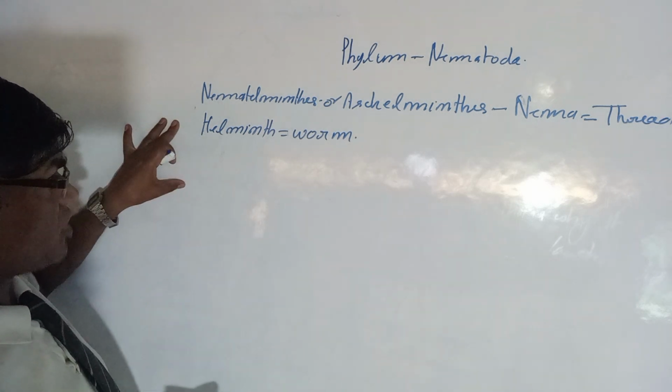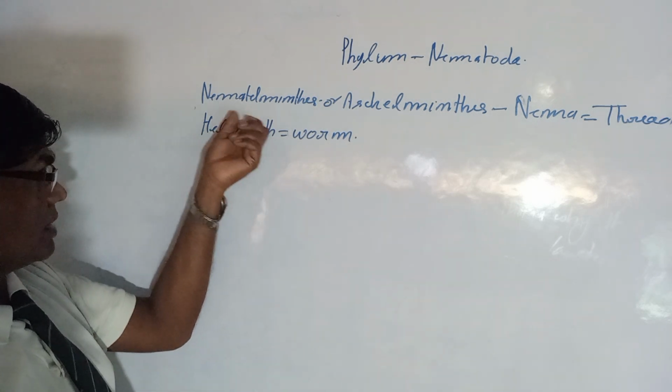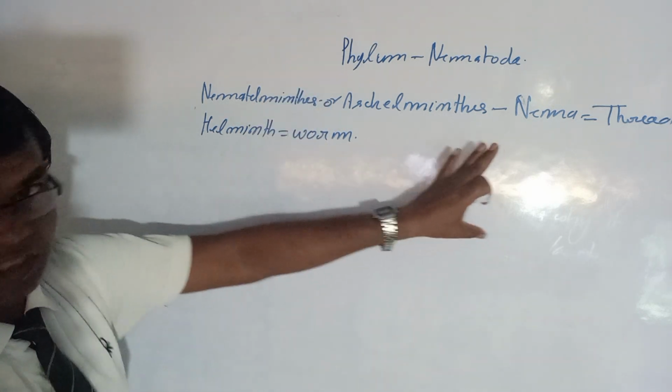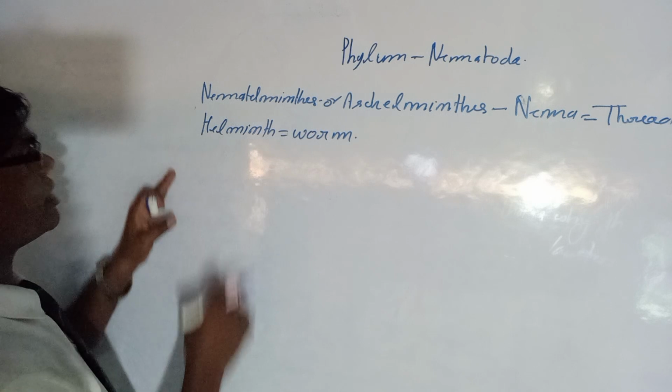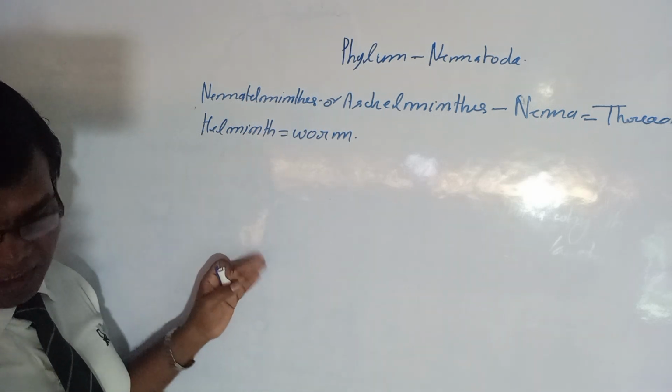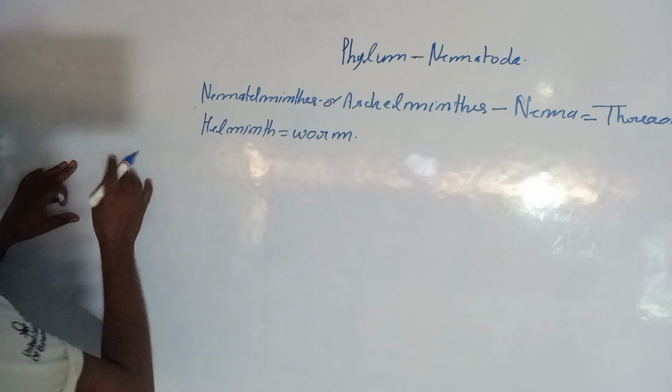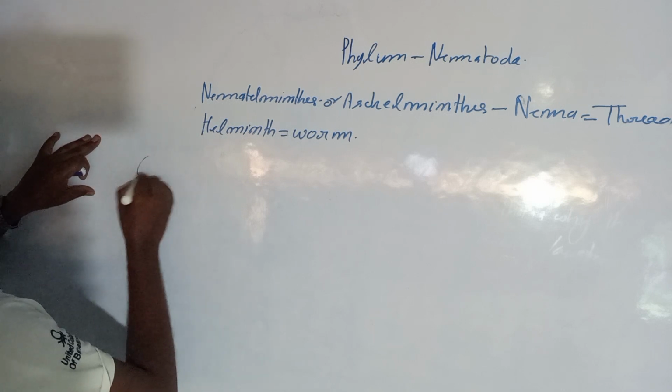These are the phylums, and the phylum we will study is Nematelminthes or Aschelminthes. Nema means threads, and helminthes means the worms. One by one we will discuss, and we will try to understand the characteristics of these groups.